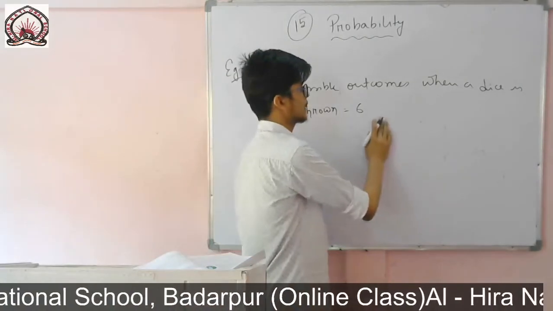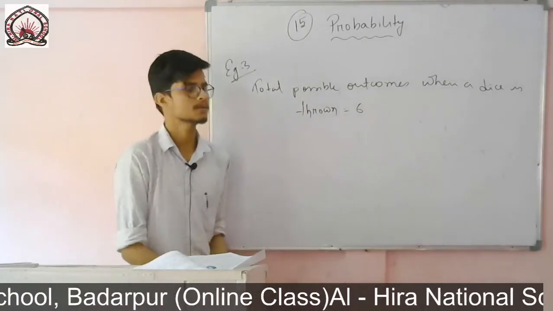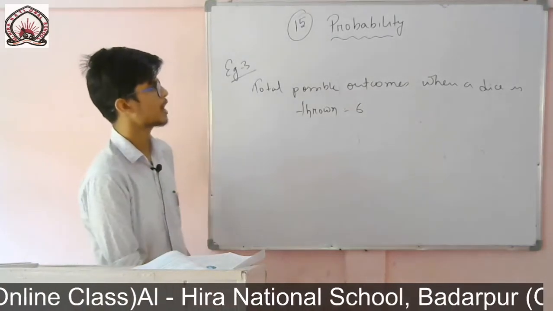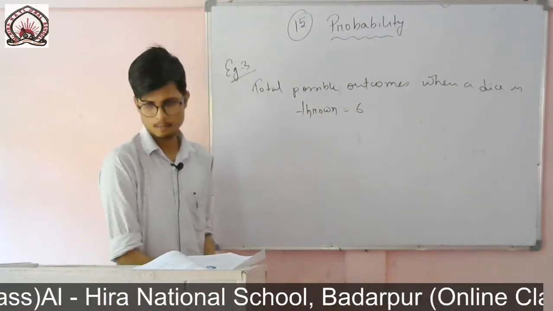How did I get it? There are 6 faces. So if you want, you can write 1, 2, 3, 4, 5, 6. So the total possible outcomes when a dice is thrown is equal to 6.